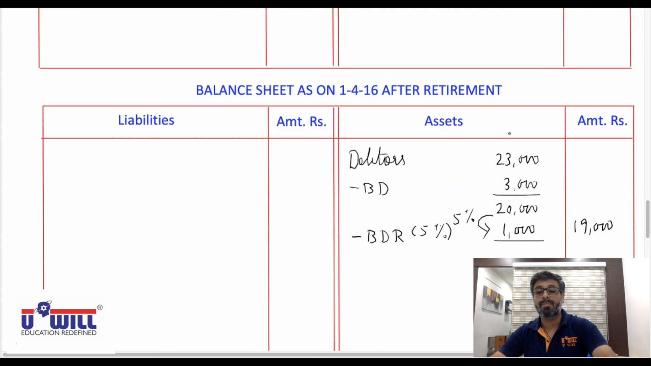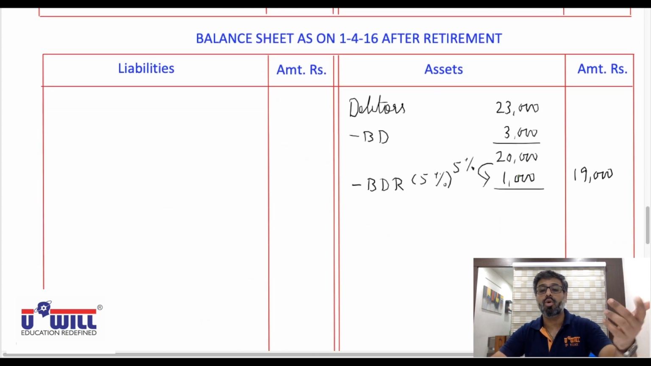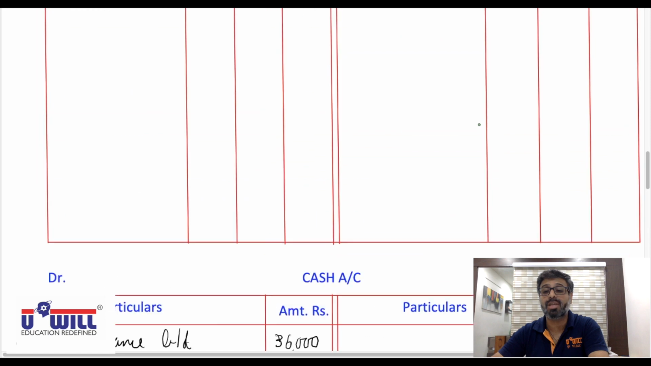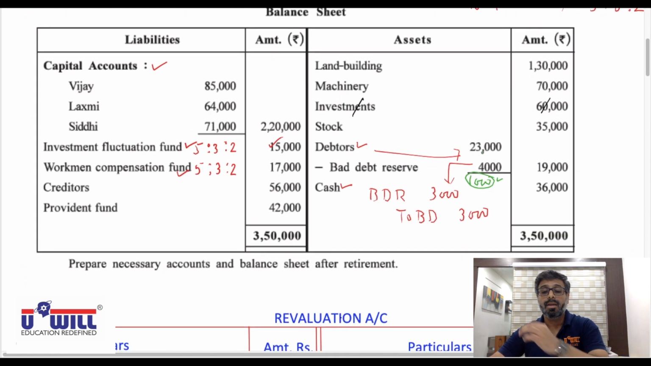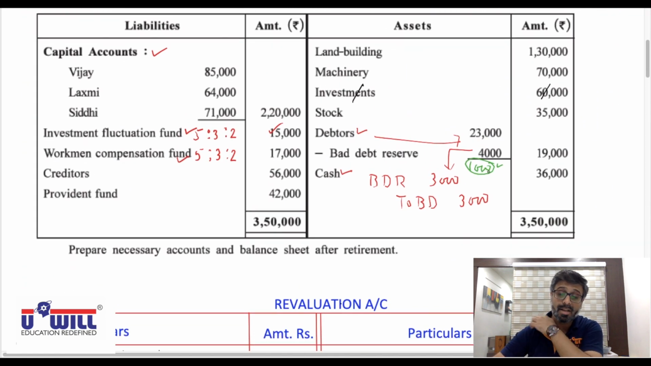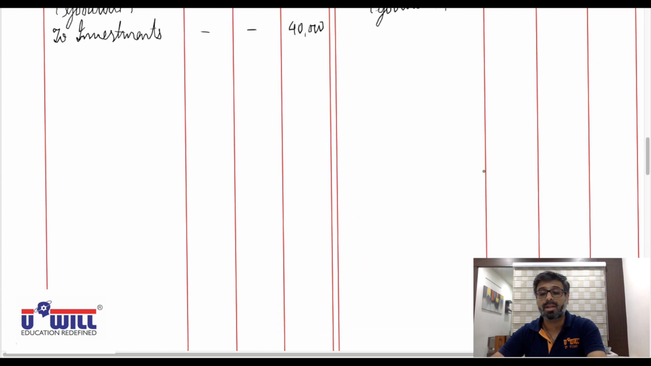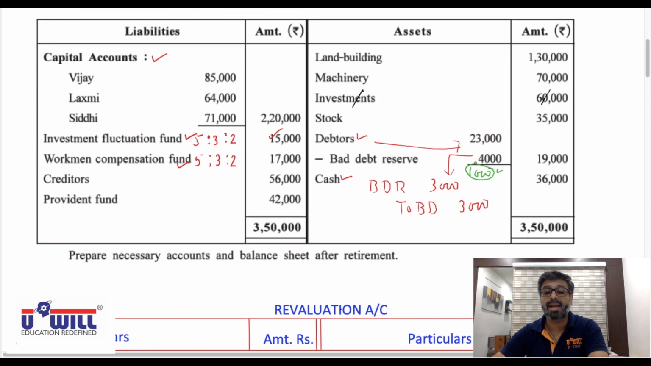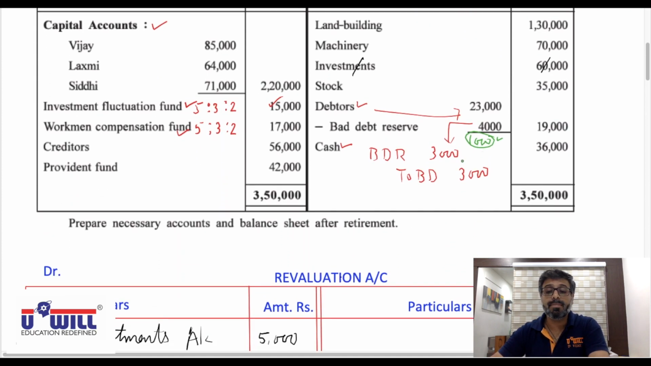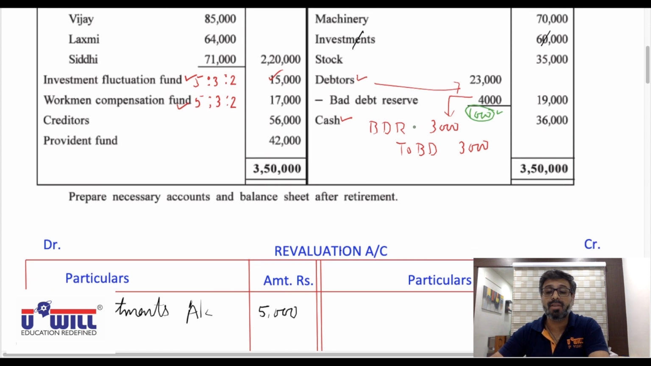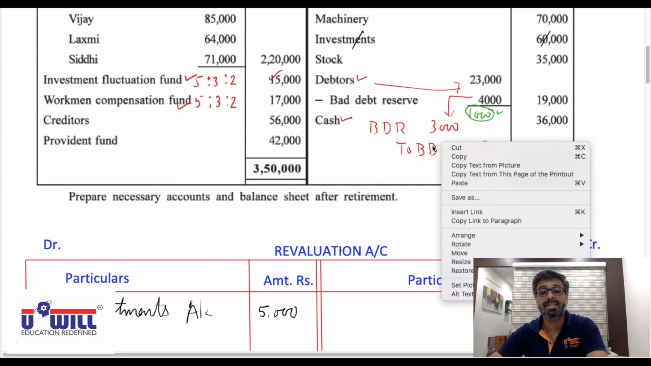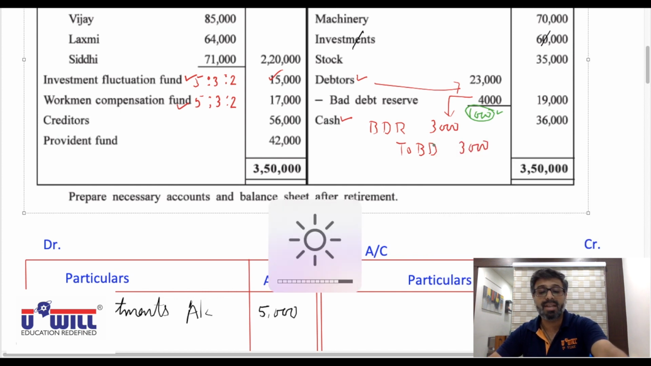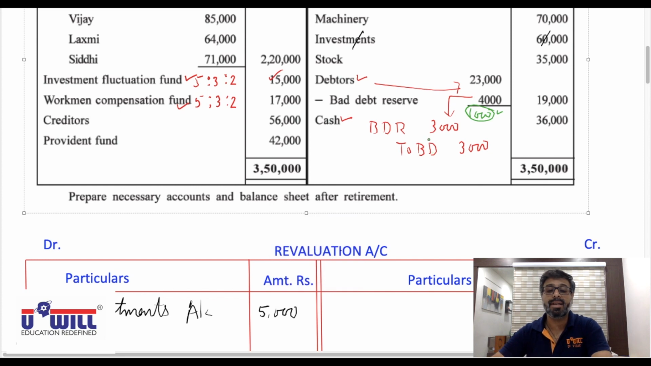And now we require BDR of 1,000 only. So no more provision of bad debt reserve is actually required. Okay, 1,000 of BDR is left out, and we also require 1,000 of BDR only, which is already there. So no extra provision of bad debt reserve is required. Simply bad debt reserve to bad debts 3,000. So bad debt reserve account 3,000 gets closed, and bad debts to debtors gets closed. So no further effect is to be given for bad debt in revaluation account.